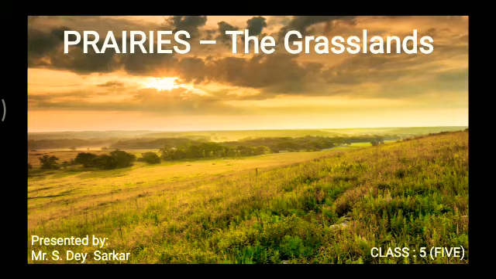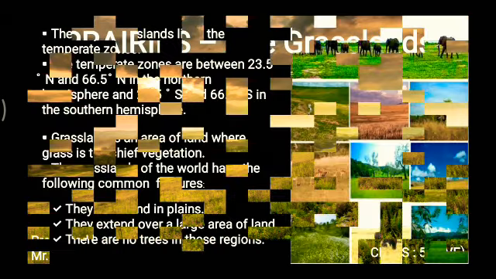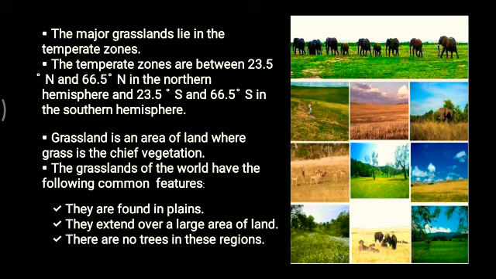First and foremost, the major grasslands which are present lie in the temperate zones. Now the temperate zones are between 23.5 degrees north and 66.5 degrees north in the northern hemisphere. And in the southern hemisphere, it's the same, 23.5 degrees south and 66.5 degrees south.